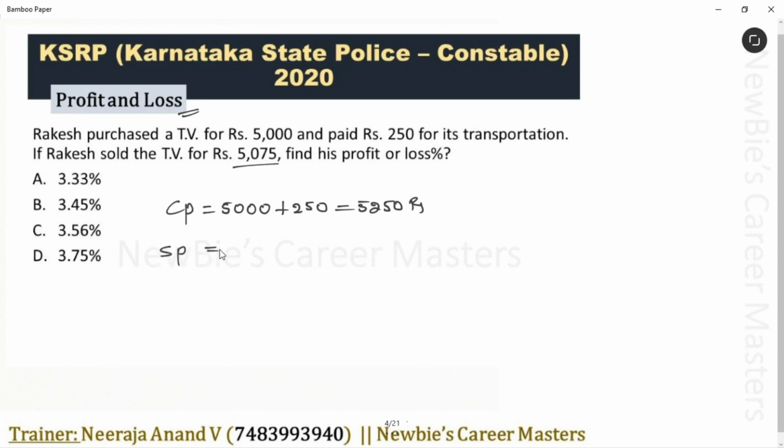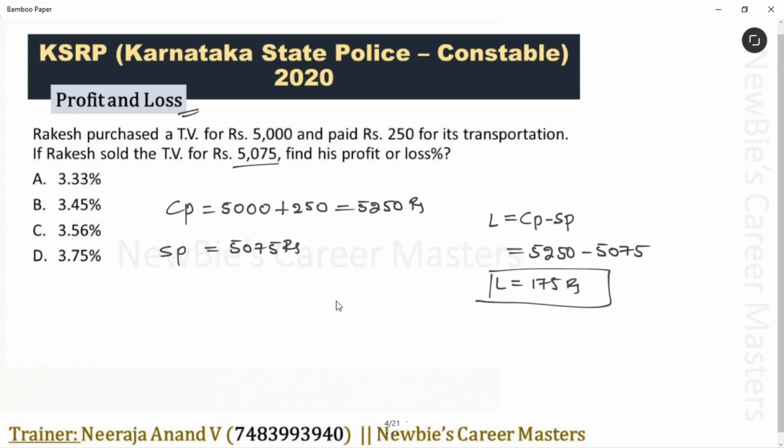He sold the TV for 5075 rupees. Obviously it's loss, right? See, cost price is more than the selling price. What is the loss value? Loss is equal to cost price minus selling price. Cost price is 5250. Selling price is 5075. Then loss value is 175 rupees.